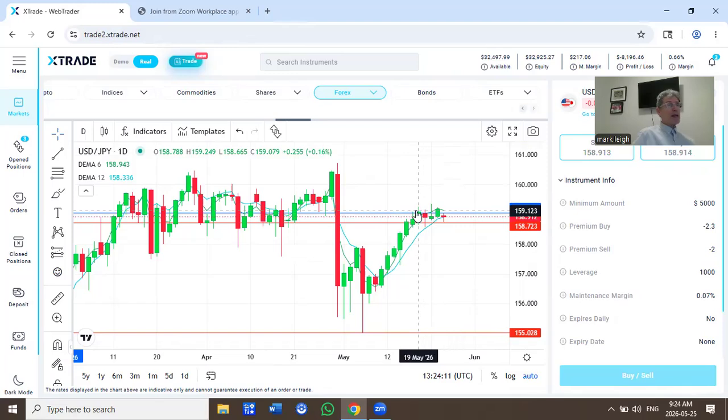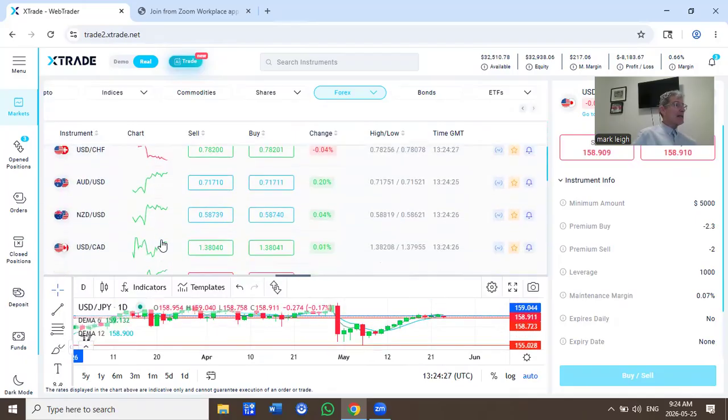Tough level. We know that 159 is a difficult level for buyers to break above and even to break, let alone maintain. We'll see how that plays out during today's US session. And then let's have a look at the US against the Canadian.